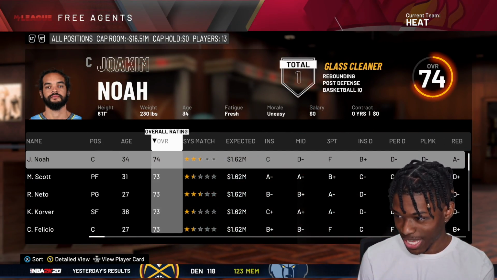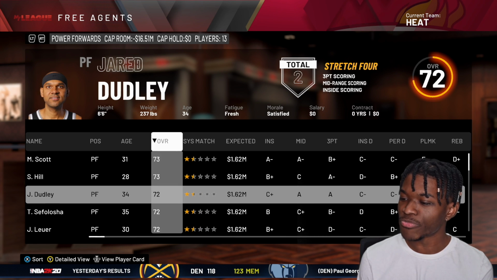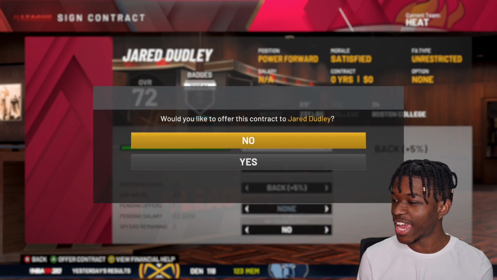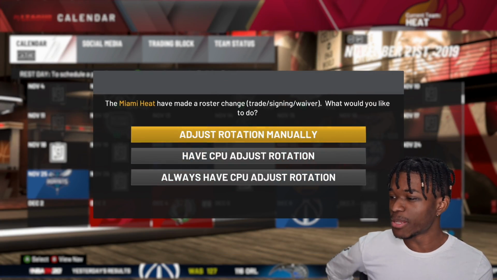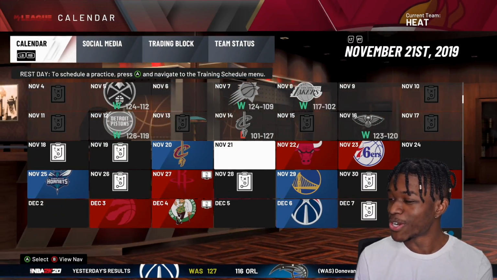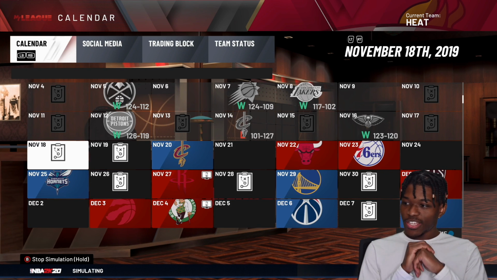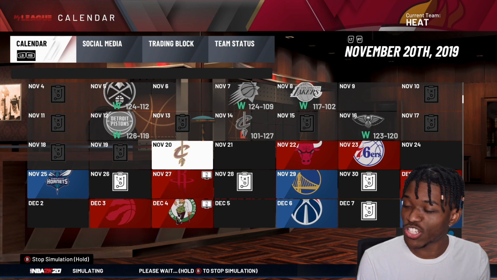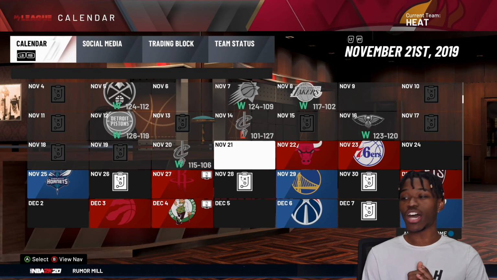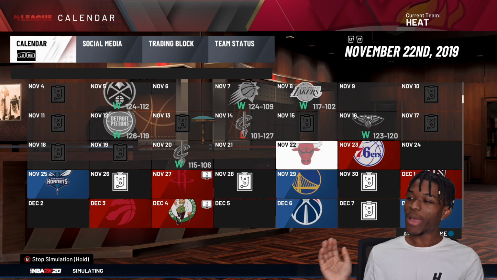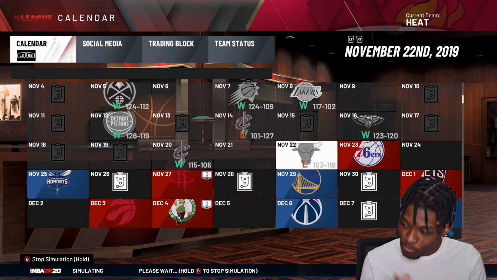Oh, we need to make 2 signings. We'll bring in Jared Dudley. Yes, somebody that can just come onto the court and potentially get in a fight with Joel Embiid if we need him to. Okay, so there's that. Go against this team that just beat us last week and get our revenge with our new roster. Big dubs. So we are 10-3. We're going to go back to simulating once we hit our next L, which is, never mind.